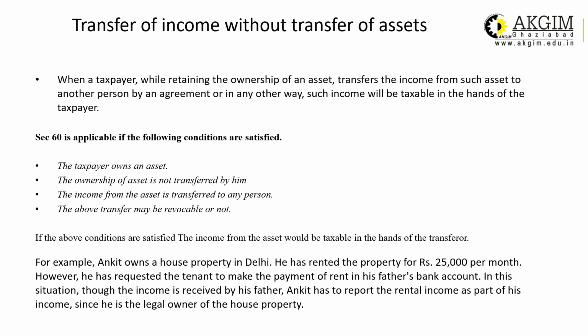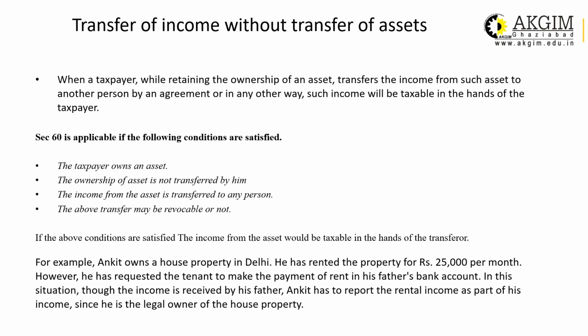When a taxpayer, while retaining the ownership of an asset, transfers the income from such asset to another person by an arrangement, by an agreement, or in any other way, such income will be taxable in the hands of the taxpayer. That means the transferor will be liable to pay tax. The transferee is not responsible.